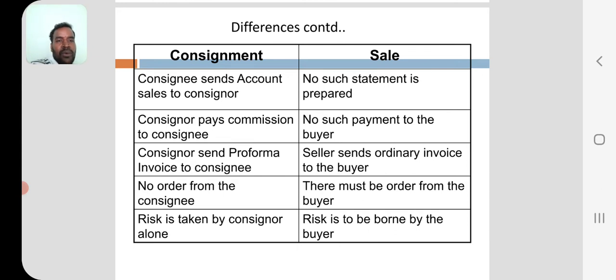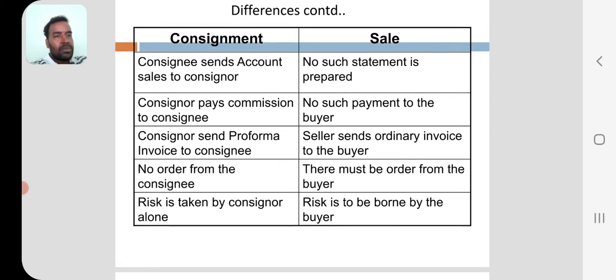The consignee sends account sales to the consignor. Whatever sales are done by the consignee, a statement of sales should be sent to the consignor, whereas no such statement is prepared for a buyer. Why? Because whenever the seller has sold the goods to the buyer, the matter is over. There is no relationship between buyer and seller. The consignor pays commission to the consignee; no such payment is made to the buyer by the seller.